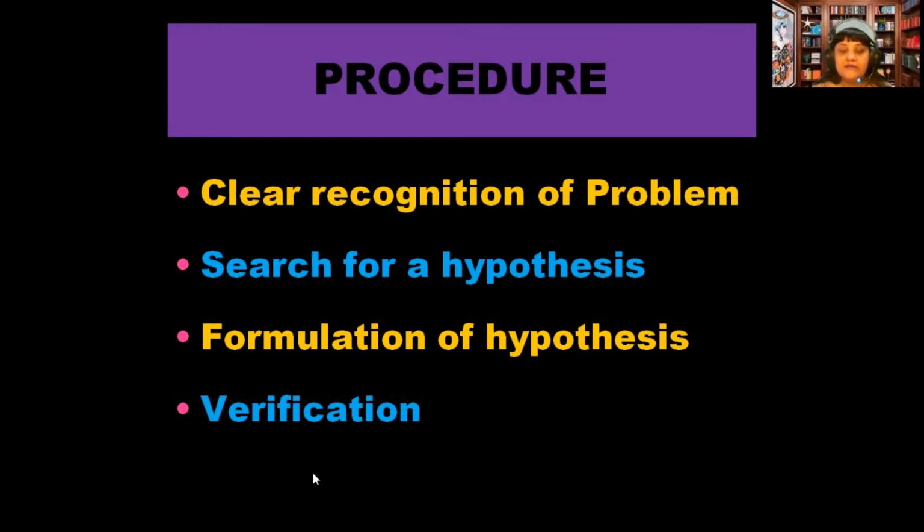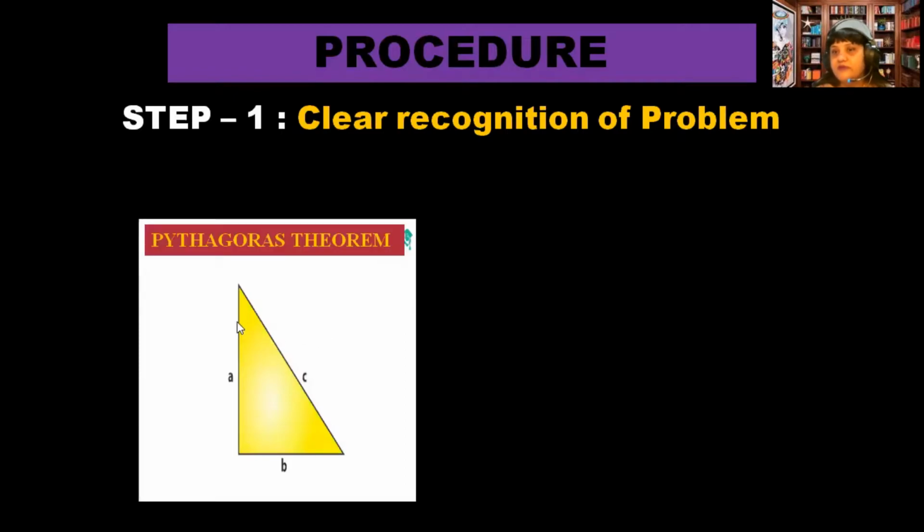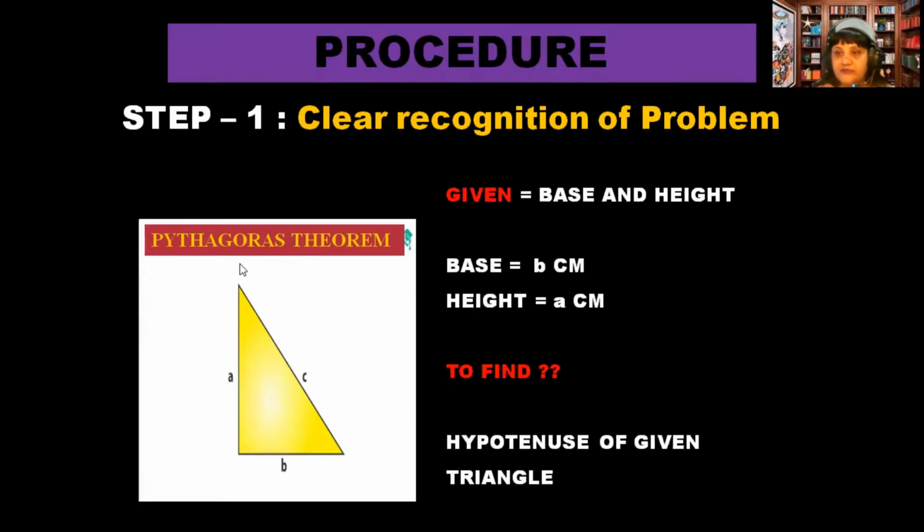Okay, so let's see one by one what these steps are and how we can practice these steps one by one. So step number 1 says clear recognition of the problem. Whatever is the problem given to them, assuming that this is the problem, पाइथागोरस थ्योरम दिया है उनको, और एक ट्राइंगल दिया हुआ है with the dimension. So the first step says that the students are going to recognize what is provided to them.